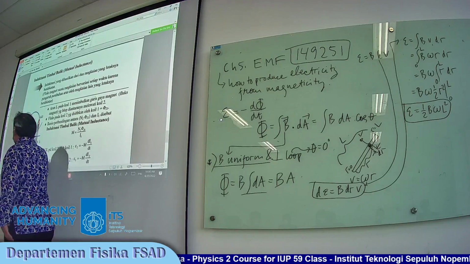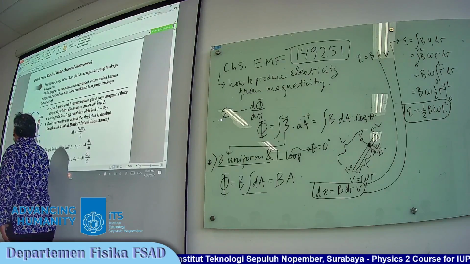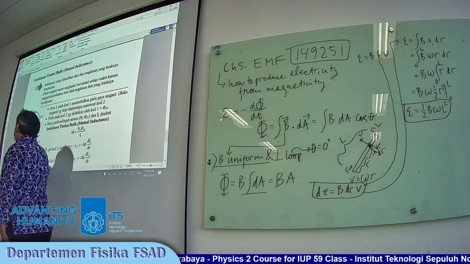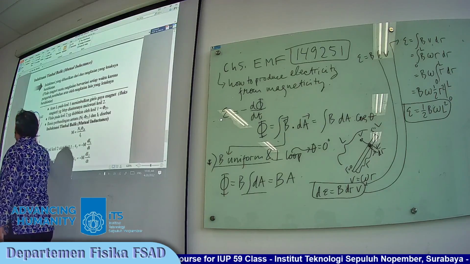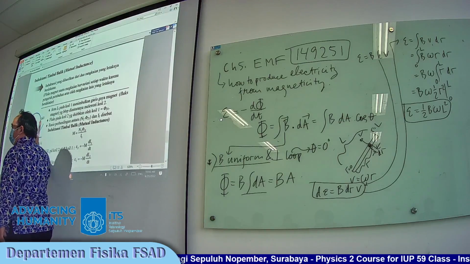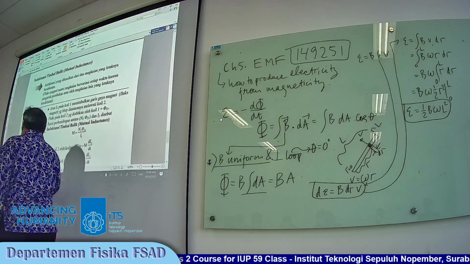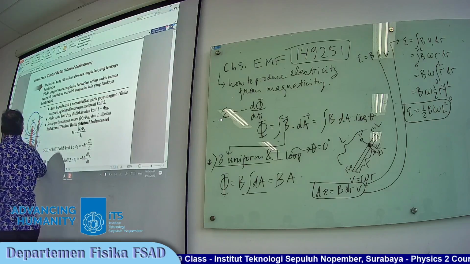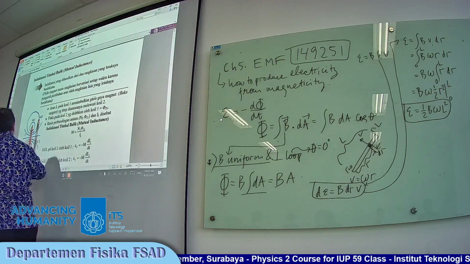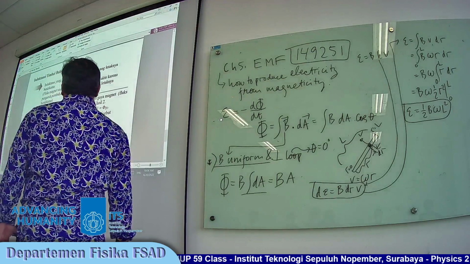Because if we have a current-carrying wire, it means surrounding the wire there is a magnetic field, and some part of it passes through the second current-carrying wire. Because coil 2 also has a current, then we have the mutual inductance.